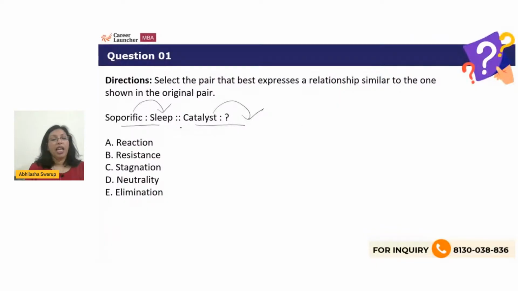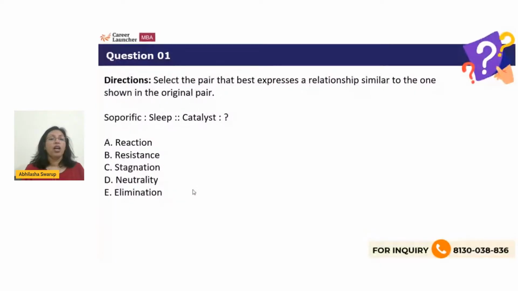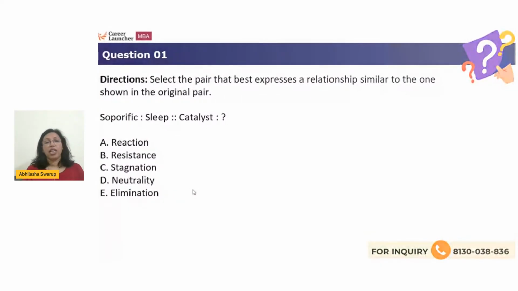Now remember, in analogy, we are solving a relationship. I know something that is soporific will lead to sleep. Something that is a catalyst will lead to a reaction. We know that a catalyst will help a reaction to happen. Therefore, A will be the correct answer, not resistance, not stagnation, not neutrality, and not elimination. All right, let's look at the second question here.